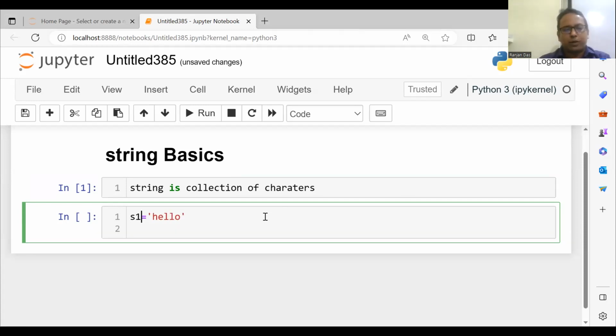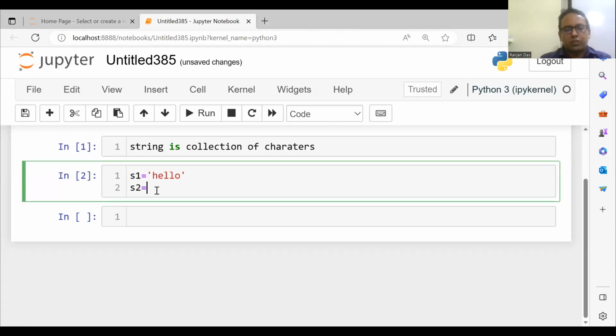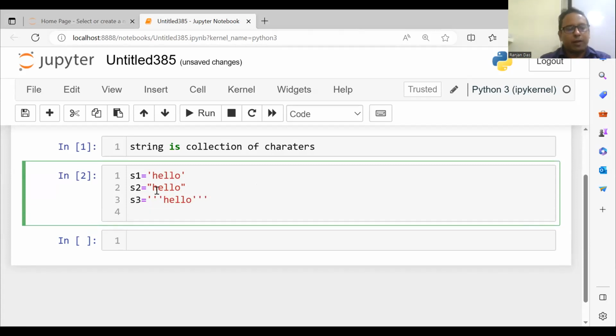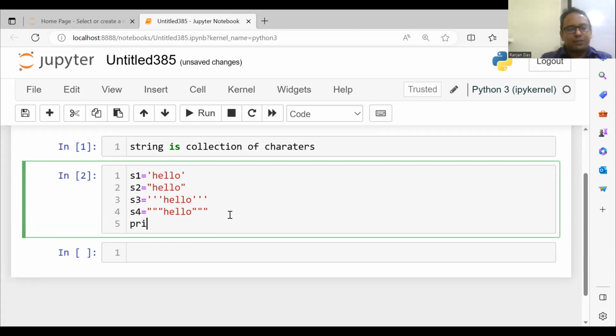Suppose I write here s1 equal to 'hello'. I write here, let's say, s2 equals "hello" within double quotation. I'll write here s3 equal to '''hello''' within triple quotation. Then let's say I write here s4 equals """hello""" in triple double quotation. So friends, these all are strings. Single quotation, double quotation, triple quotation, or triple double quotation, all are strings. Let me display them.